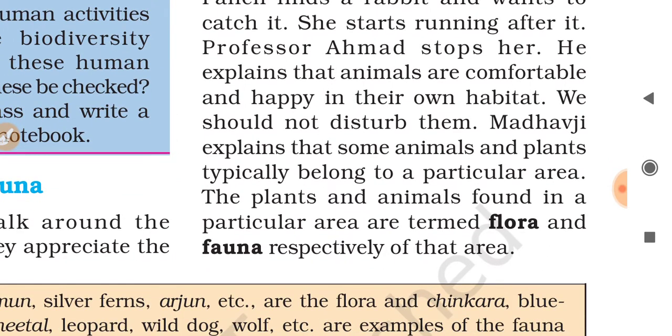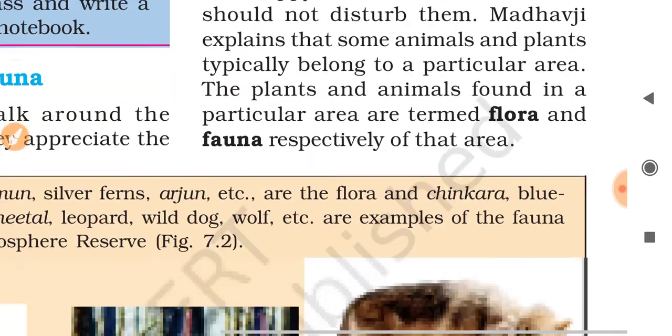Madhavji explains that some animals and plants typically belong to a particular area. The plants and animals found in a particular area are termed flora and fauna, respectively, of that area. So it means if plants are found in a particular area, these are known as flora, and animals are known as fauna.